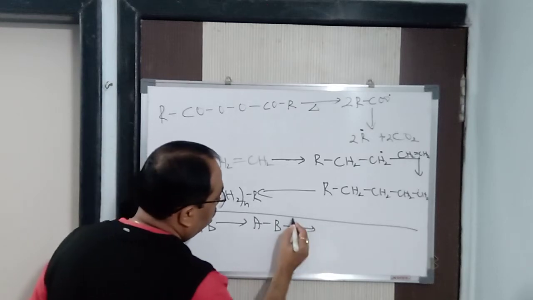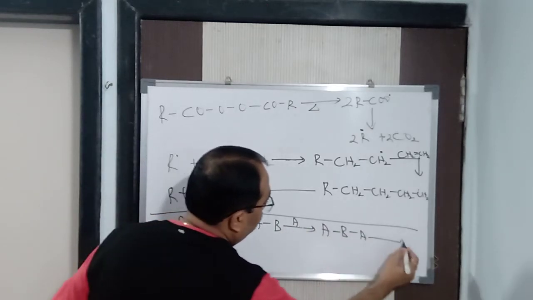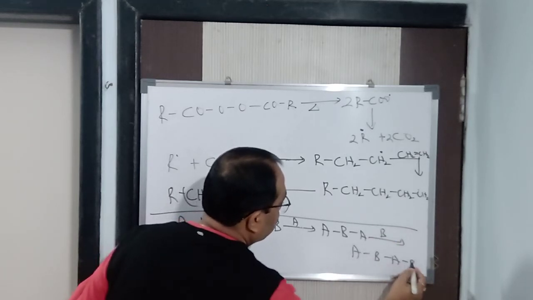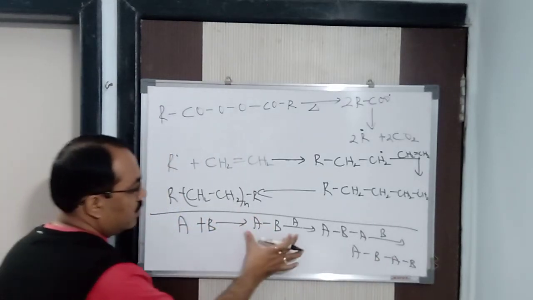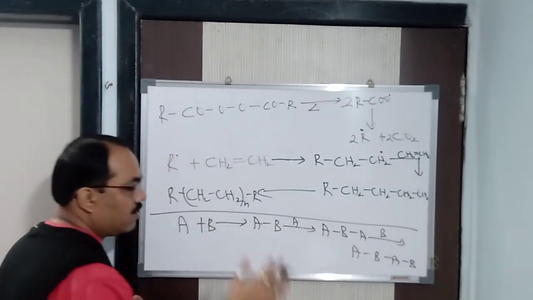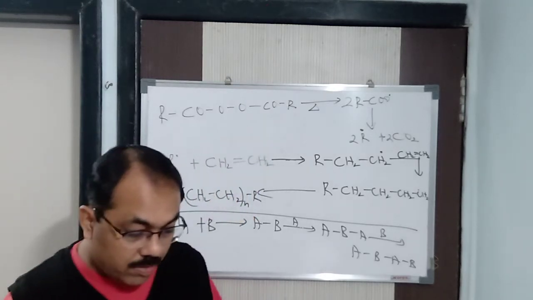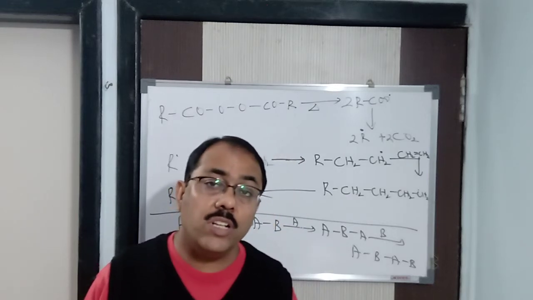Then again it reacts with another A to form ABA, and again it reacts with B to form ABAB. In this way, this is the first step, the second step, the third step. This is called step growth polymers.